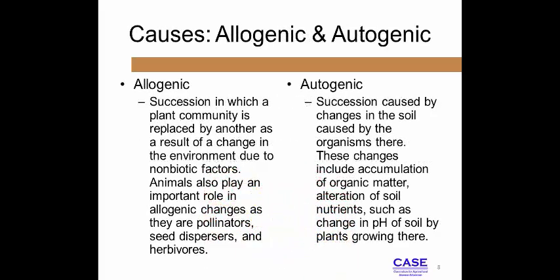Allogenic causes include changes in the environmental conditions, such as a salt marsh becoming a woodland. The environment changes the composition of the plant community. Autogenic causes include plants changing the environment. For example, when larger species like trees mature, they shade the developing forest floor. This selects against species that require full light. Shade-tolerant species will invade the area, changing the plant community.